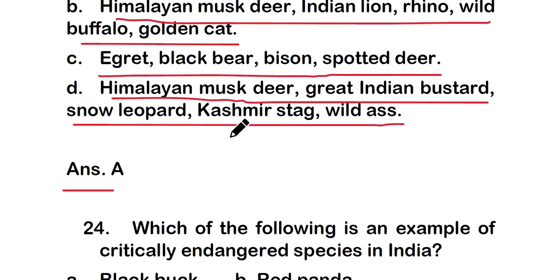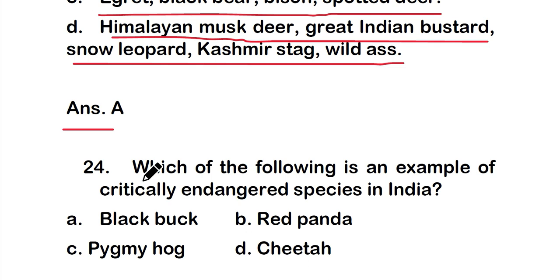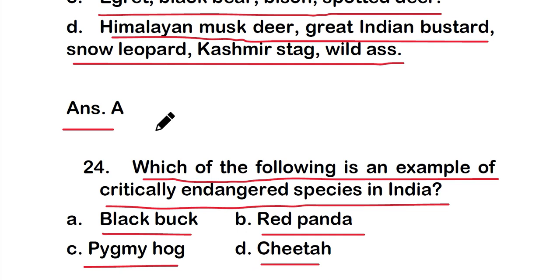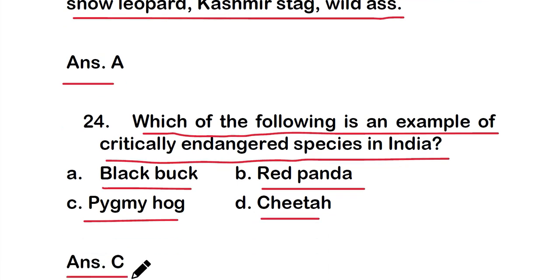Okay. So the next one is question number 24. Which of the following is an example of a critically endangered species in India? And the options are option A, black buck; option B, red panda; option C, pygmy hog; or option D, cheetah. So the right one is option C, that is pygmy hog.